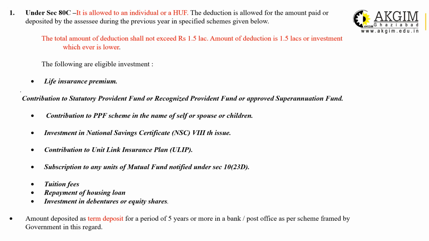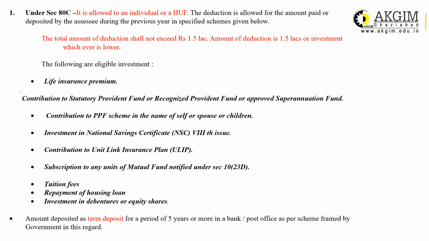Similarly, under 80C, you can invest in the NSC, National Savings Certificate, 8th issue. Contribution to a ULIP plan, subscription to any mutual fund which is specified under section 10(23D), tuition fee up to a maximum of two children, but not any development fee or building fund. Building fund and development fee are not eligible. Tuition fee is eligible and covered under section 80C.